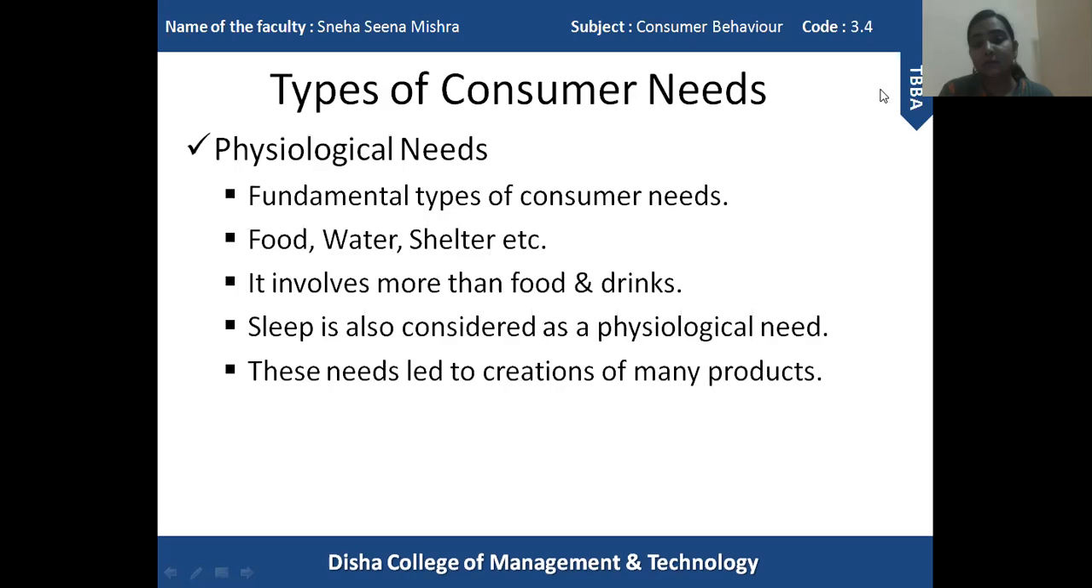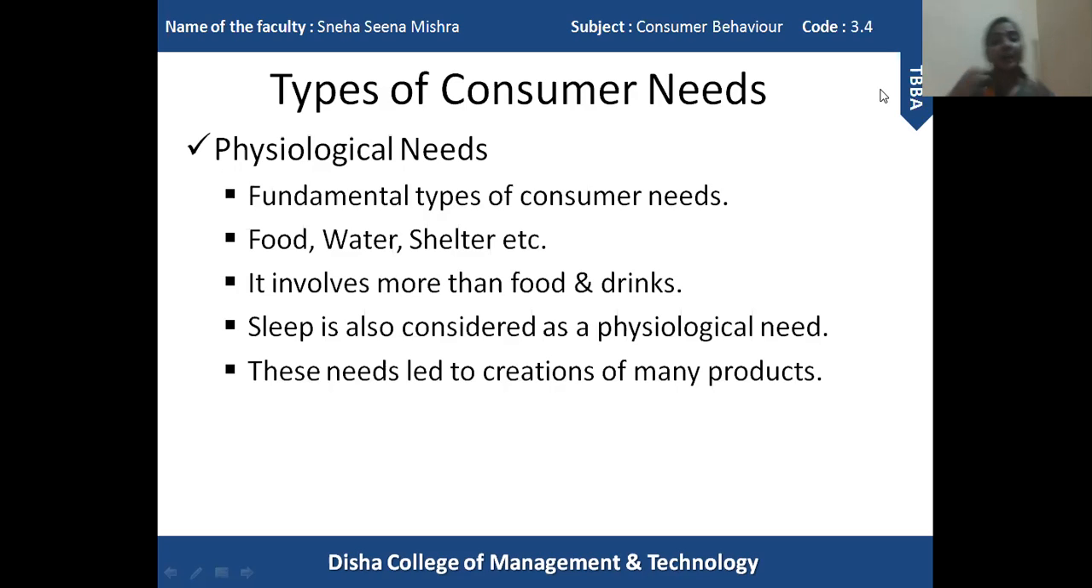So as a living being, what do we need to survive? First of all, the first thing that will come to your mind is food. Without food, nobody can survive. Water, shelter, and other basic necessary items. So these are the fundamental types of consumer needs. Without satisfaction of these needs, we simply cannot survive. So in order to live, in order to survive, we need to satisfy our physiological needs.